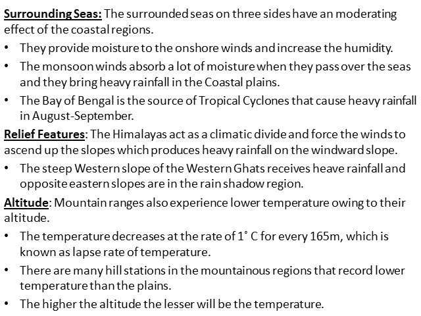Next factor which influences the climate is altitude. Altitude means height above the sea level. Mountain ranges also experience lower temperature owing to their altitude. Temperature decreases at the rate of 1 degree Celsius for every 165 meters. This is known as the lapse rate of temperature. For each 165 meters of ascent above the earth's surface, the temperature will be 1 degree Celsius lesser.